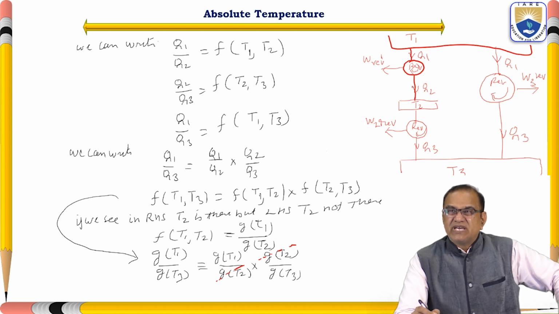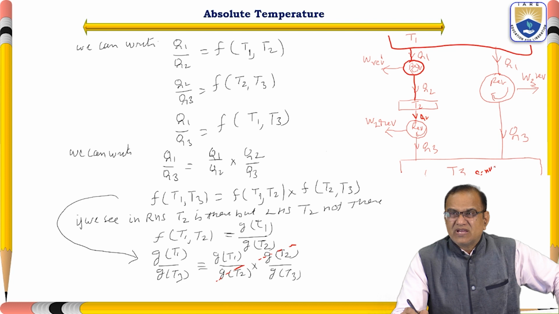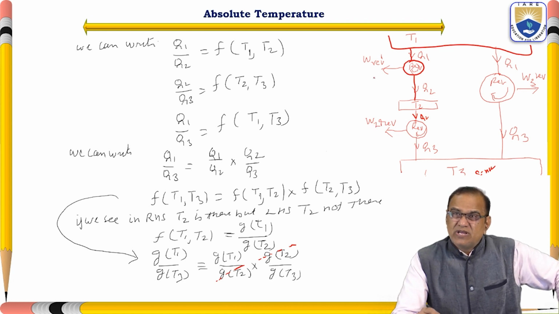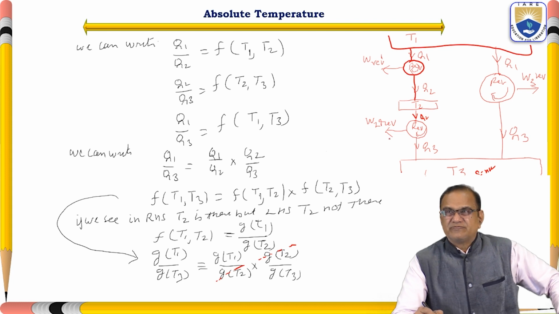From here, heat Q2 is rejected to the sink at T2. From here, Q2 again goes to the sink at temperature T3. Work W2 is done by the reversible engine, and here W1 is for the reversible engine.